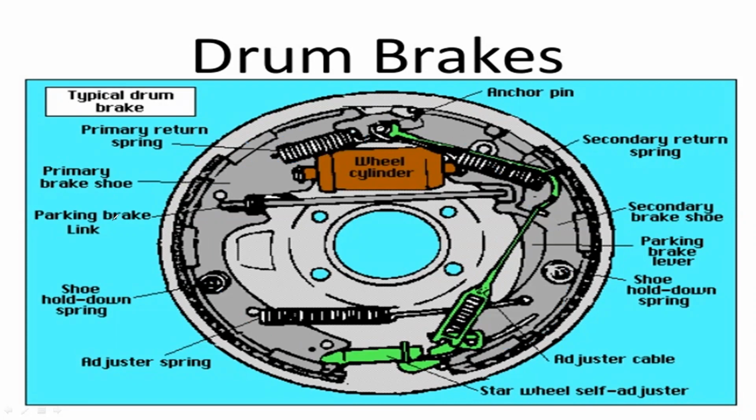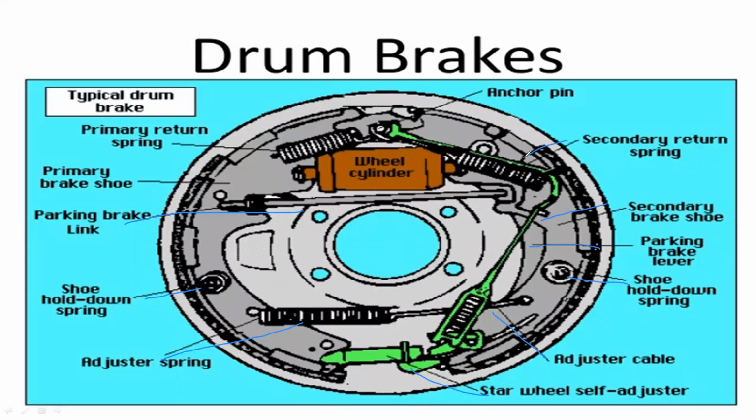Then the parking brake link, shoe hold down spring, adjuster spring, star wheel, self adjuster cable, parking brake lever, secondary brake shoe, and secondary return spring.